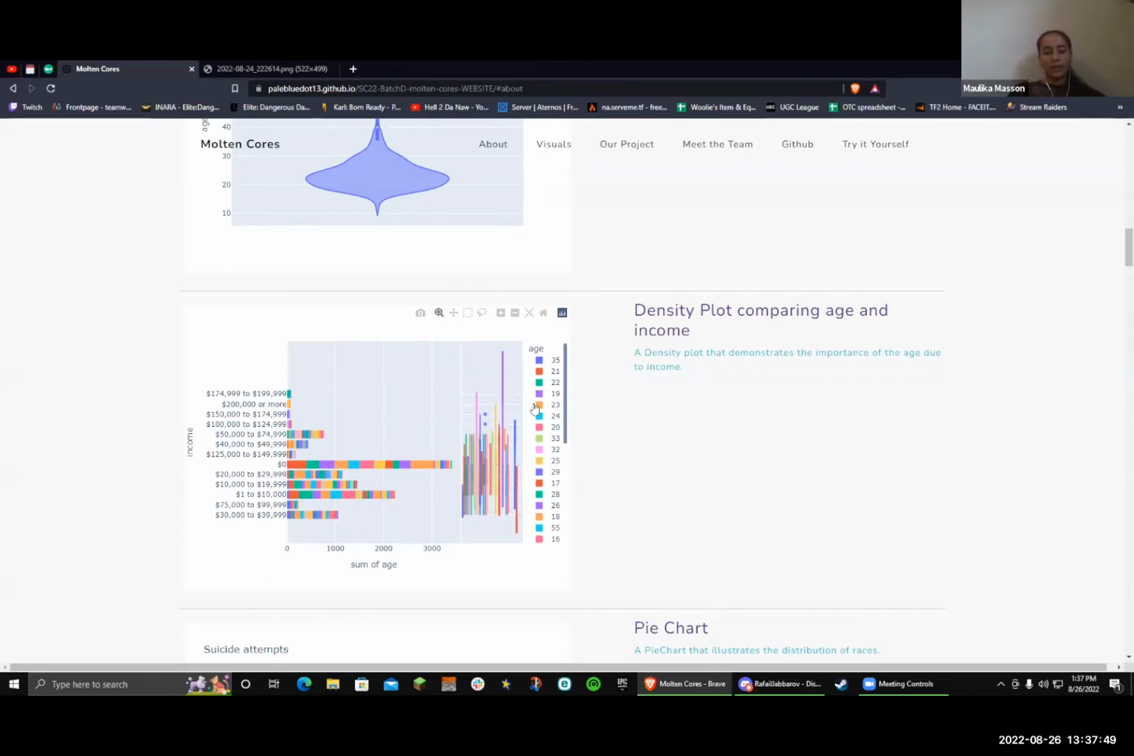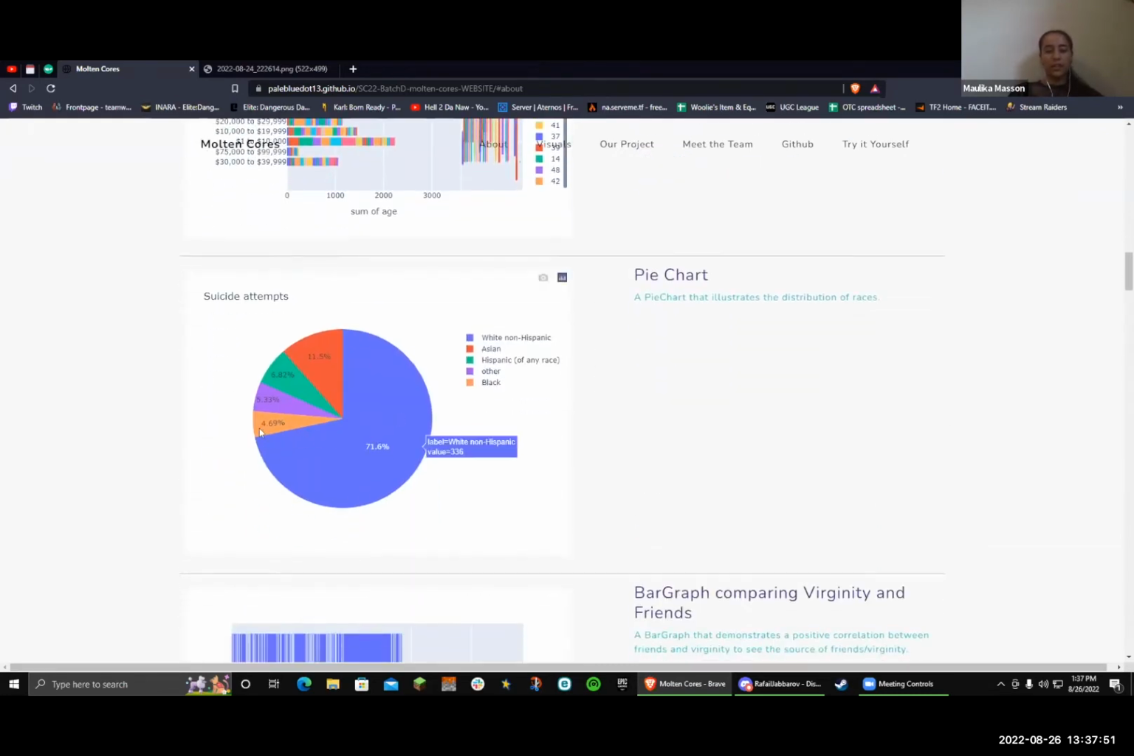The next graph that we have is the pie chart. Since most of our data was categorical, we decided to build a pie chart which divides the people who committed suicide based on their race. For instance, we can see that most of the people who committed suicide were white non-Hispanics, and the second majority was Asians.